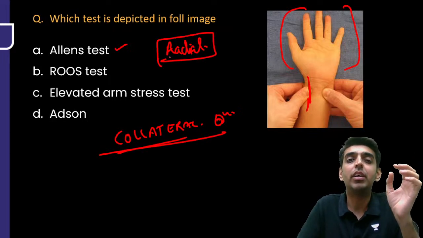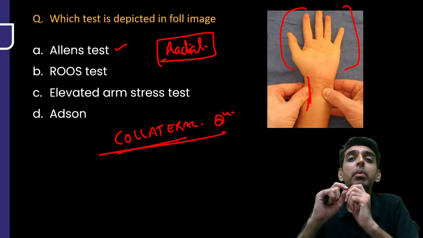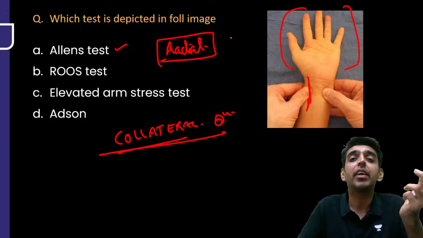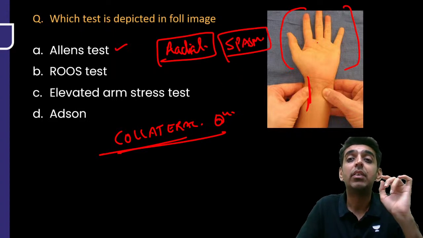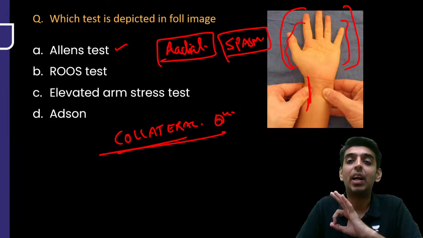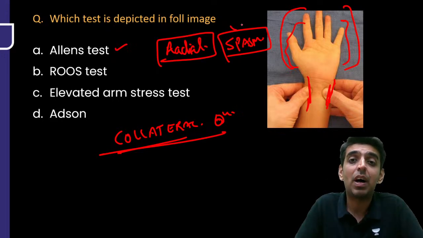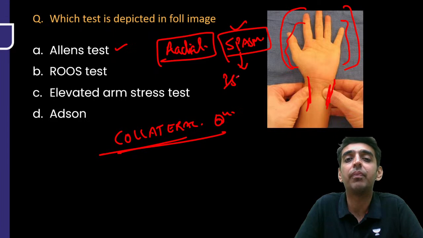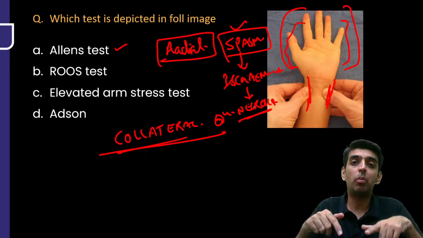See, whenever you are cannulating a radial artery, you are inserting a cannula there. What happens at that time? There may be a clot formation, or there can be spasm of the arteries, which can lead to insufficient blood supply of the hand, right? If the collaterals are not developed, this spasm can further aggravate to ischemia, which can lead to necrosis, right? So in order to avoid this complication, what do we do?